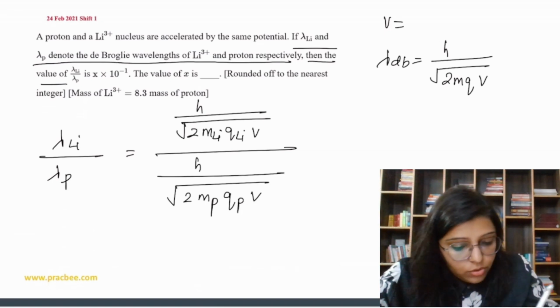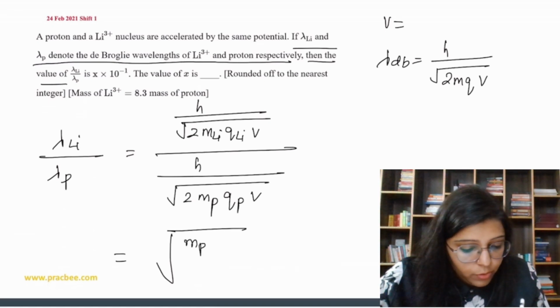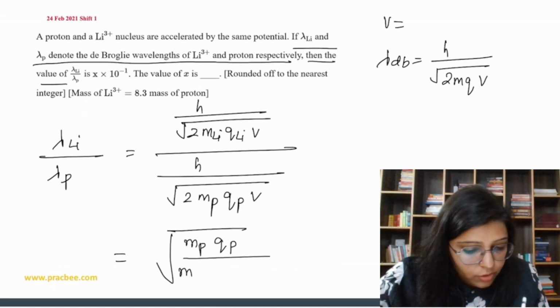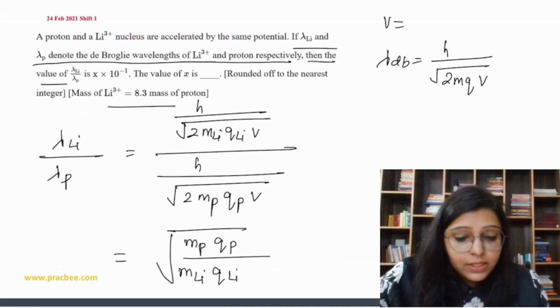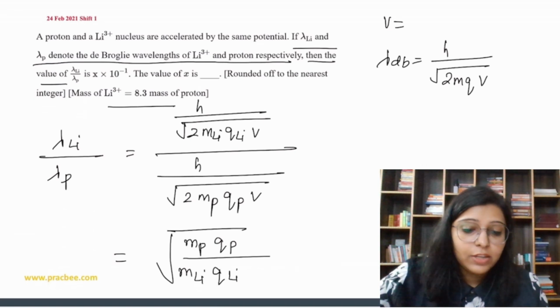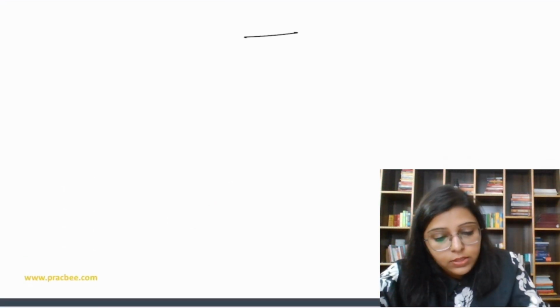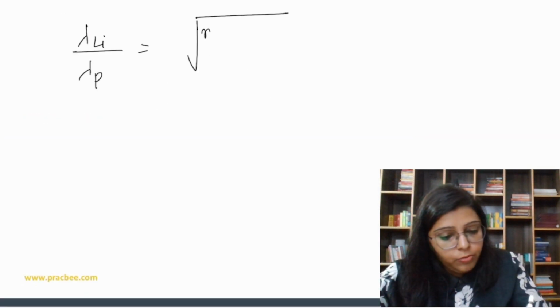Okay, so let's cancel out and we get under root mass of proton q of proton, then mass of lithium and q of lithium. The mass of lithium is given as 8.3 times the mass of proton. So how to solve this? We get lambda lithium upon lambda p equal to mass of proton q of proton, with mass of lithium being 8.3 times mass of proton.